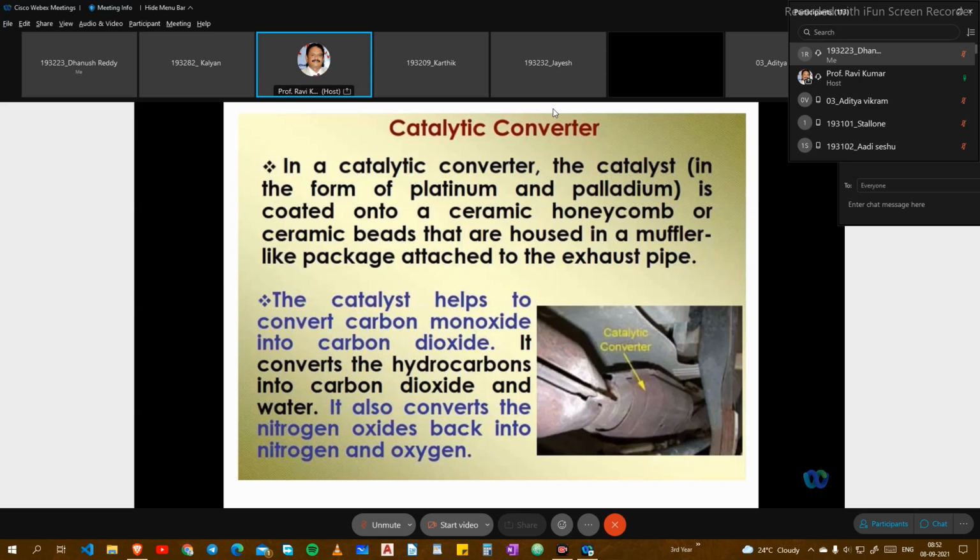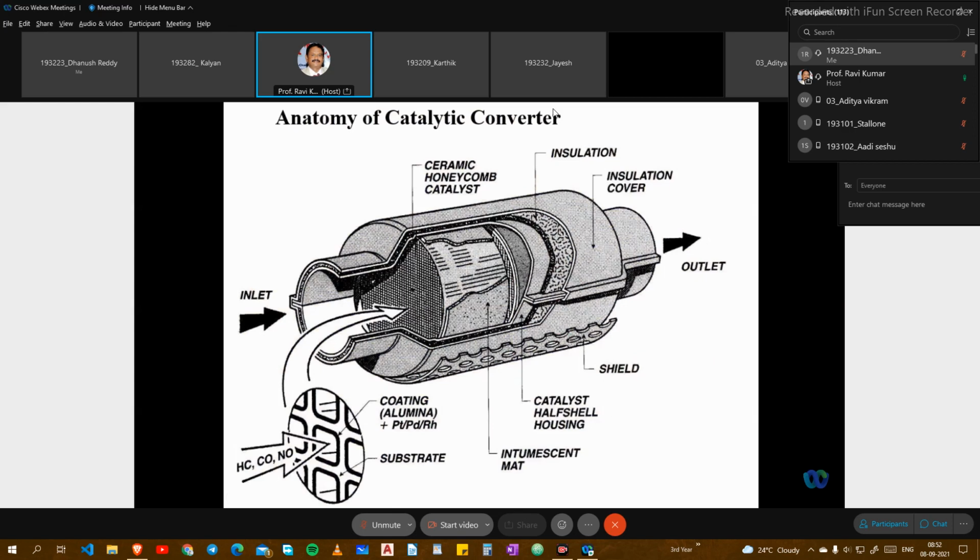And this is the basic design of a catalytic converter. This is the ceramic honeycomb catalyst, the catalyst where you are keeping it. This is the inlet where you connect to the silencer, and the silencer outlet we connect here. Coatings of alumina and Pt, Pd and Rh will be below this, and the substrate is where the catalyst is housed.